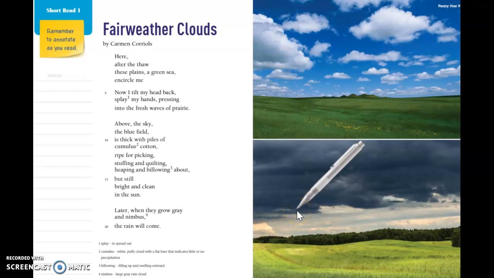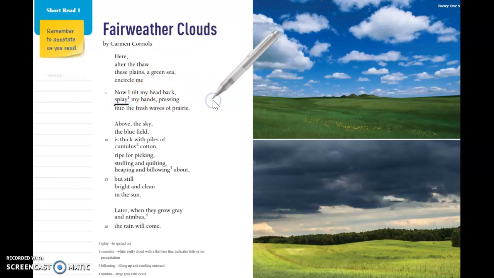Welcome back, third graders. Today we are looking at our poem, Fair Weather Clouds, in our new unit, Unit 8. I don't know about you guys, but while I was reading this poem, I had some difficulty with some of the new words. One of the words that I wasn't sure about was the word splay in line 6.